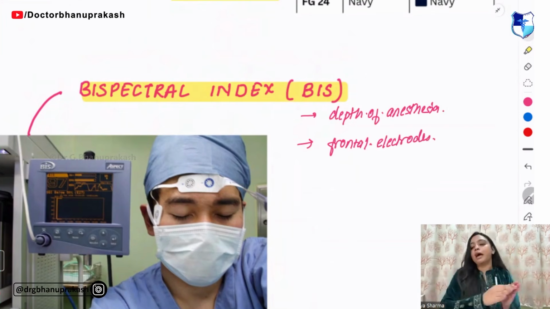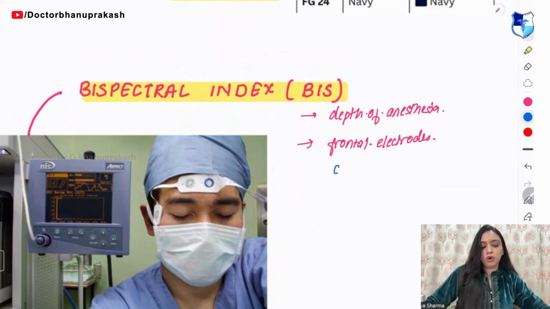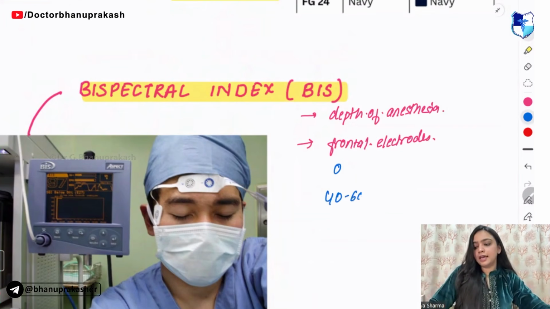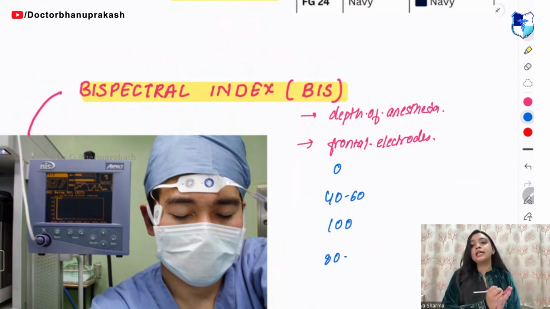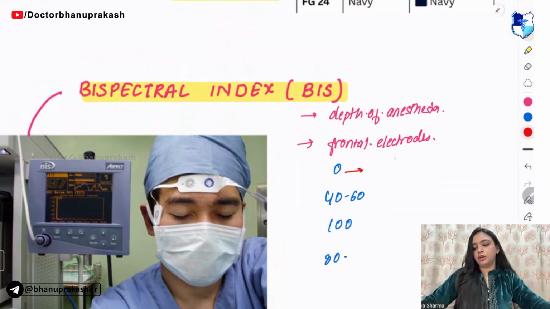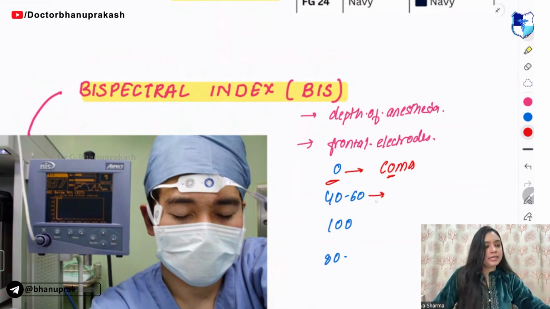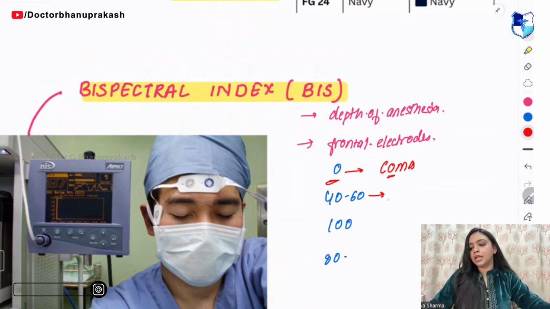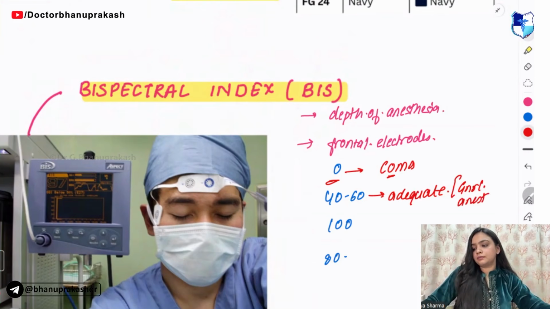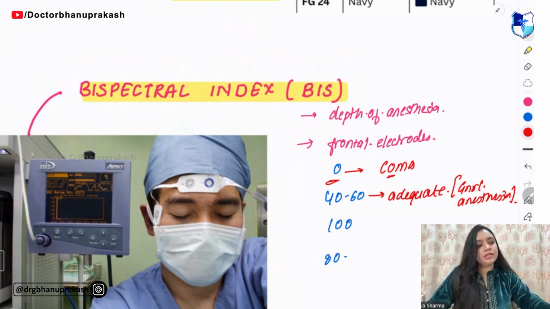Now, what are the parameters you have? 0, then 40 to 60 and 100 and 80. Tell me, 0 is for what patient? 0 is for comatose patient. So remember O say O. Coma means 0. 40 to 60 is adequate for general anesthesia.